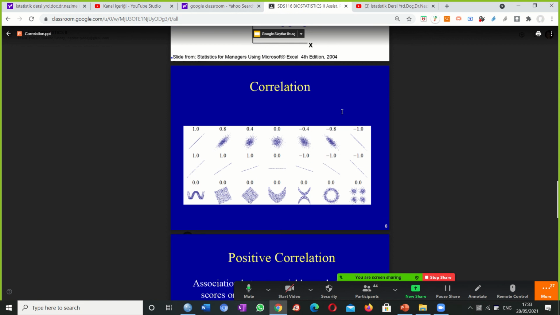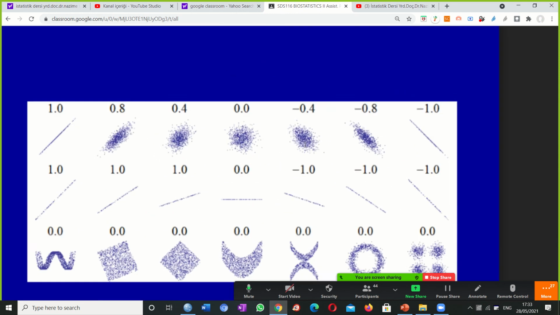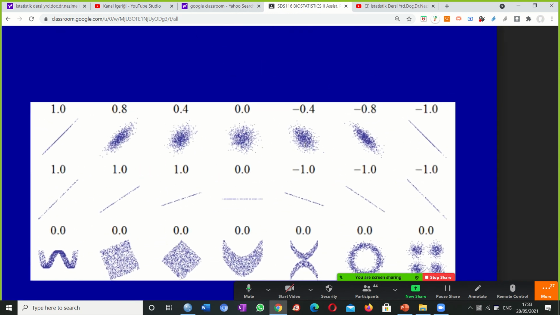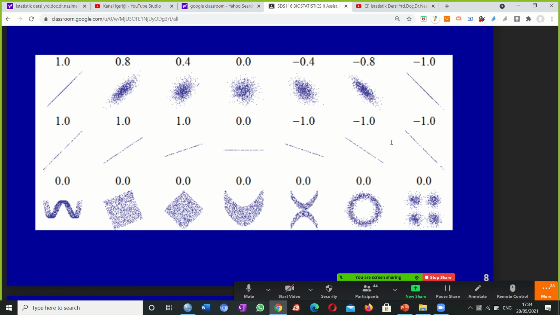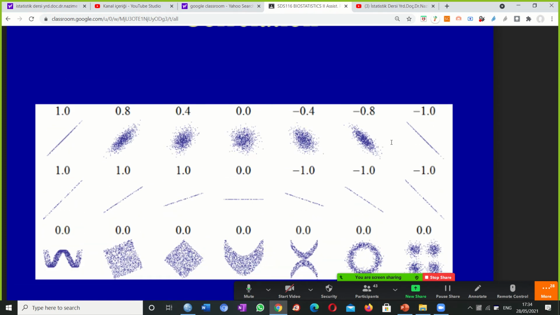Yes, this is just an example. You don't have to memorize what's all this here. What you have to know is that between 0.8 and 1 there is a very strong relationship, or in fact above 0.9, and if I have 0.95, then of course it's a very strong relationship. And if it is below 0.8, it's a strong relationship, but it's not a very strong relationship. Okay, so you can distribute it like that. There are no strict rules for that. However, we use the same expressions mainly.